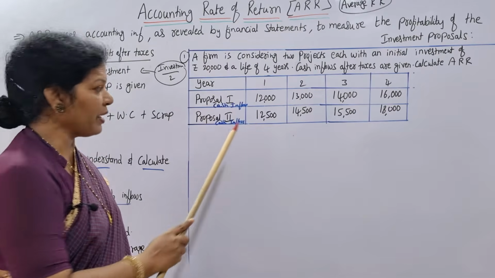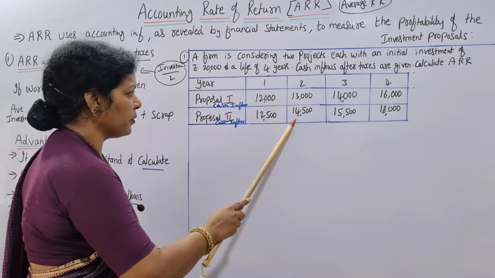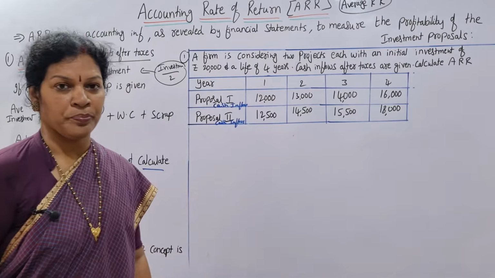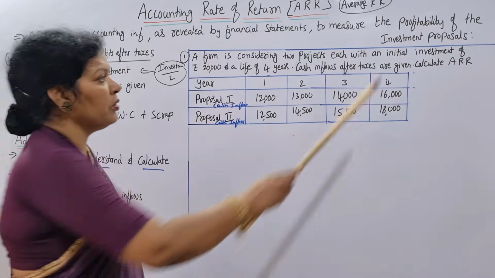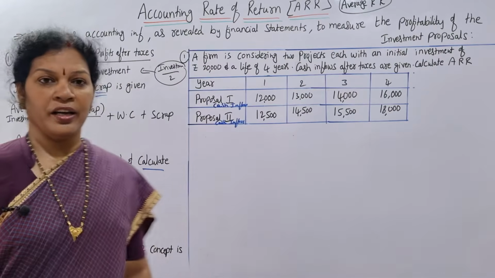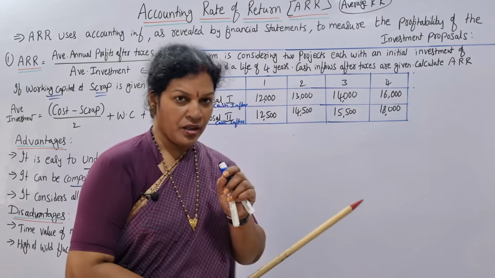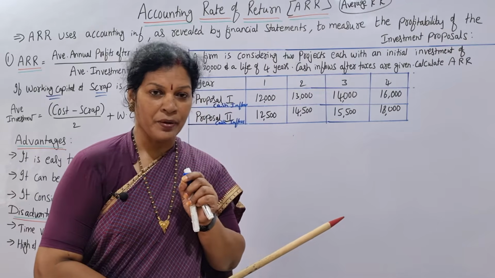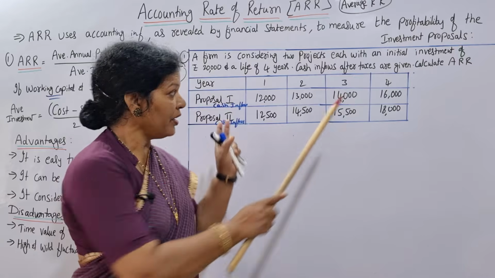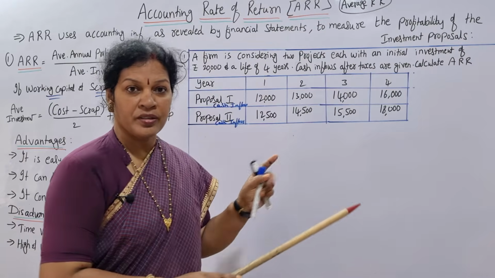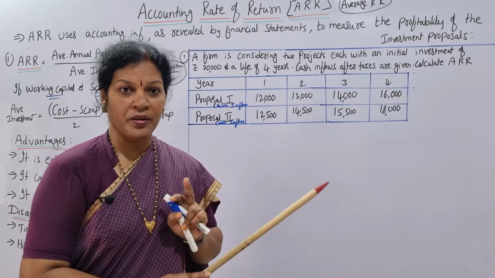For proposal 2, cash inflow is 12,500, 14,500, 15,500, 18,000. What do we have to do? We have to calculate the ARR. For the ARR formula, if you check the problem, are you finding scrap or working capital anywhere in the problem? Scrap or working capital is there? No.